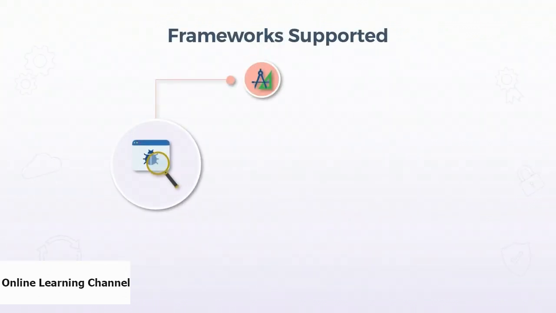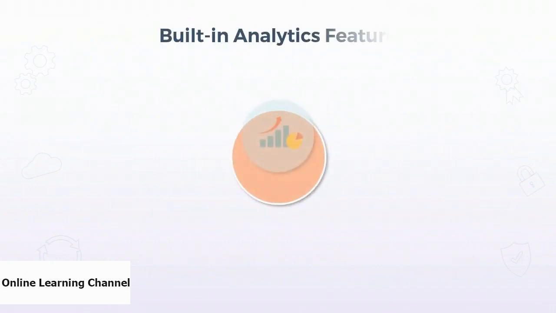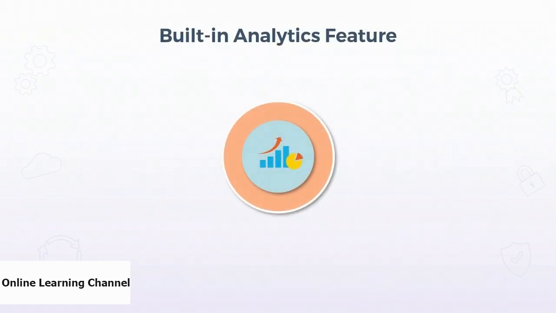It supports multiple frameworks such as PyTorch, MXNet, Keras, TensorFlow, and XGBoost. And it also provides us built-in analytics. So if you want to use the built-in analytics feature, you can use it in Amazon SageMaker Studio. And you can also use code to get the insights. So both are supported. Now let's go to our Amazon SageMaker Studio and see how we can integrate this debugger